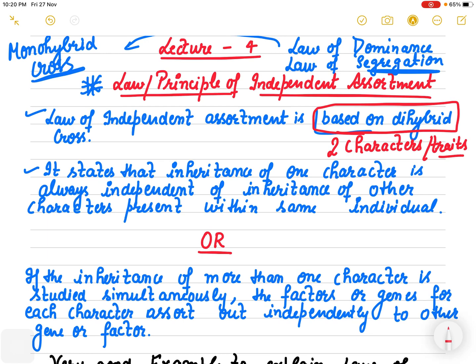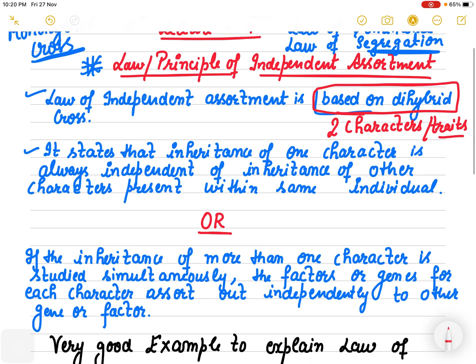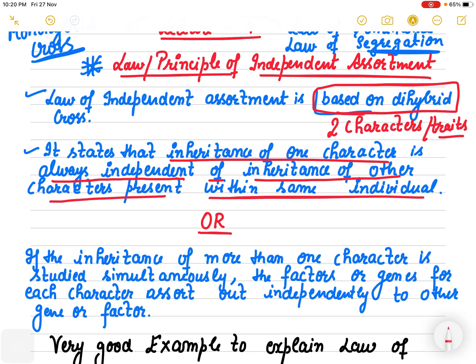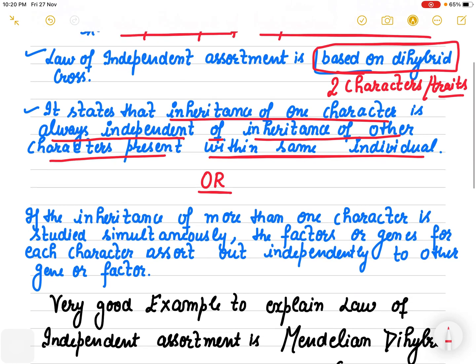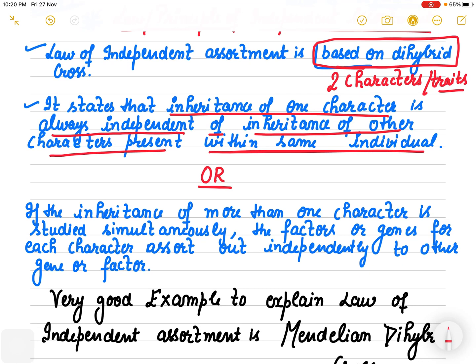What does this law actually state? It says that inheritance of one character is always independent of inheritance of another character present within the same individual. Try to understand these lines. We have written it in a very easy language for you.